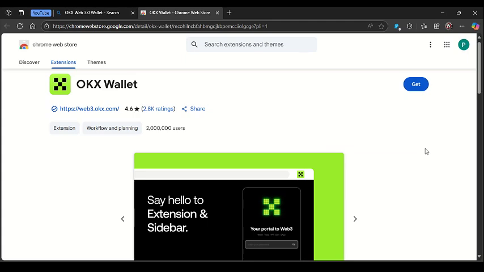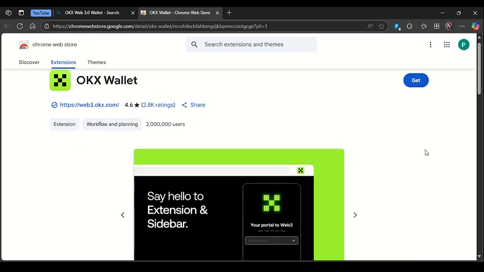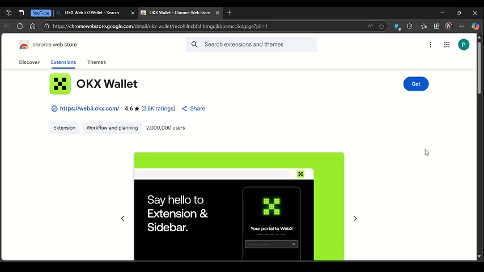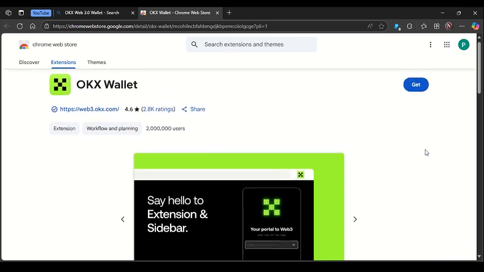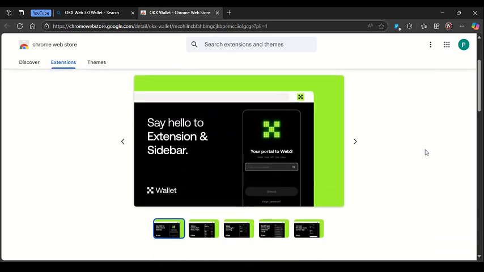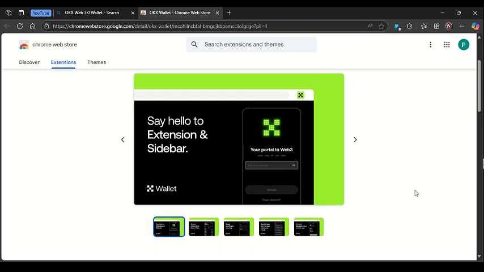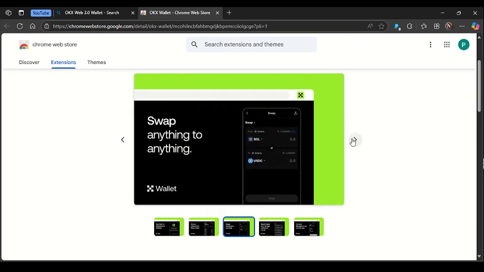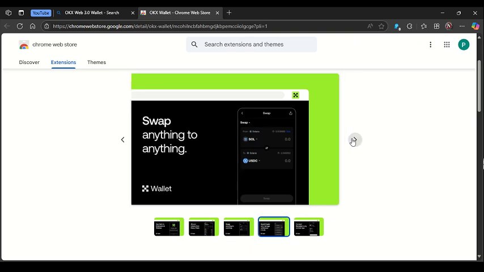In this video I'm going to create a quick in-depth review about this cryptocurrency platform, which is OKX Web3 wallet. So to get started, the OKX Web3 wallet stands out in 2025 as a powerful non-custodial gateway to the decentralized internet, designed for both beginners and experienced users. As a self-custodial wallet, it puts you in full control of your private keys and assets across over 120 blockchains, including Bitcoin, Ethereum, Solana, and many others, eliminating reliance on a specialized entity.